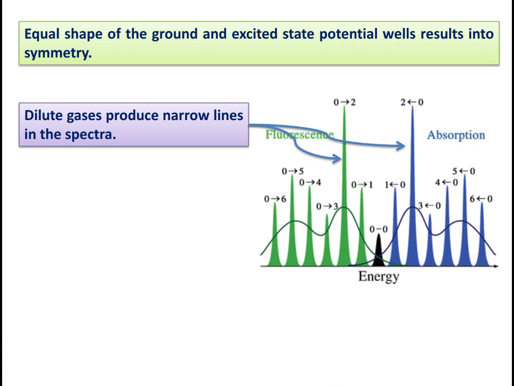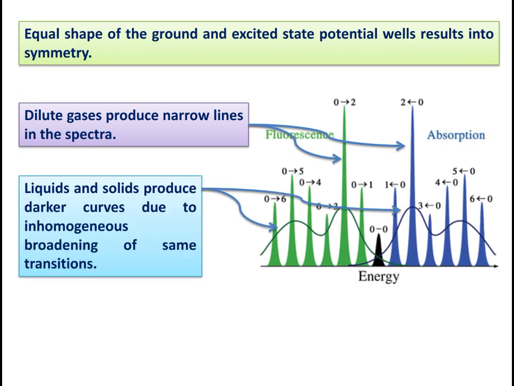Dilute gases produce narrow lines in the spectrum. Dilute gas will produce the Lorentzian curves or the narrow lines which are seen in the fluorescence and absorption spectrum, whereas liquids and solids produce broader curves due to inhomogeneous broadening of the same transition.